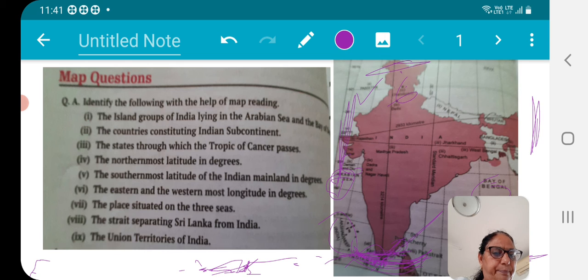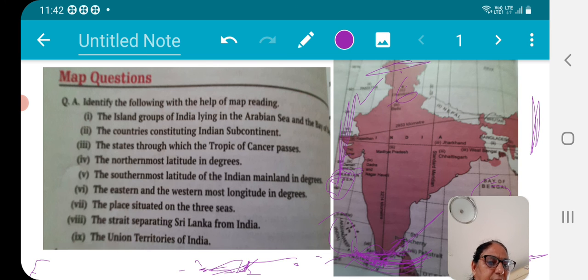First Chandigarh, okay, second Delhi, third is Pondicherry, fourth is Dadra Nagar Haveli, then Daman and Diu, then Andaman Nicobar Islands, and Lakshadweep Islands. 1, 2, 3, 4, 5, 6, 7.